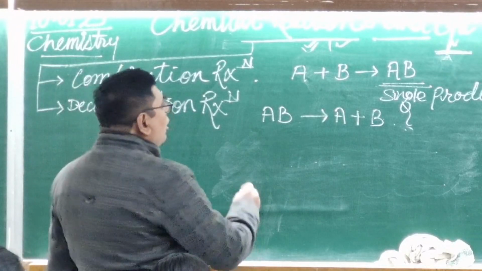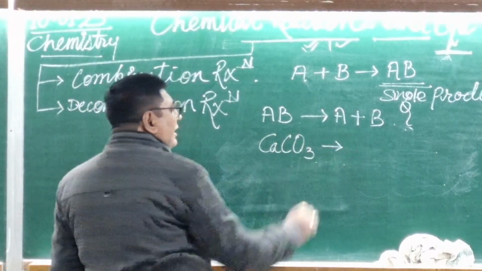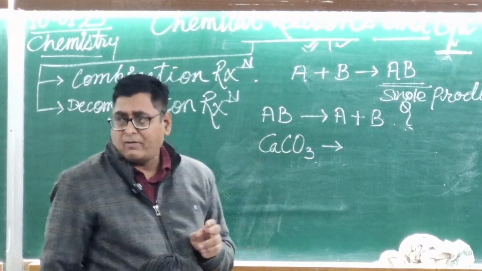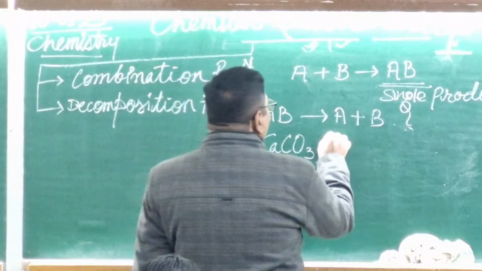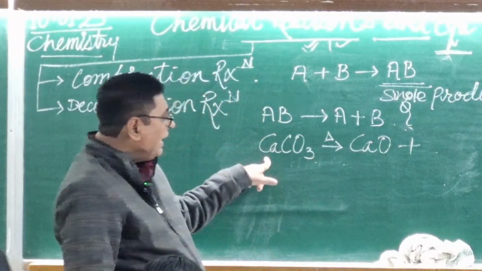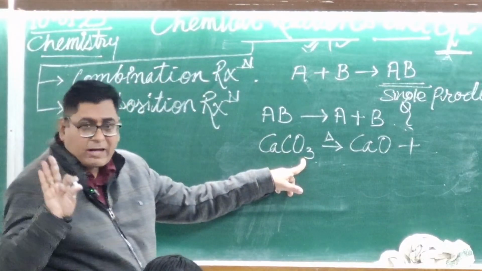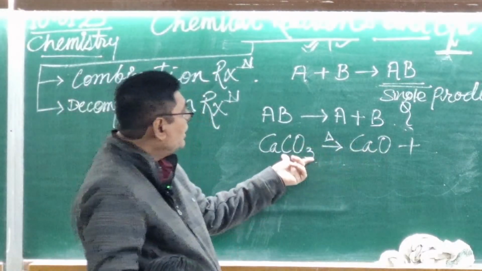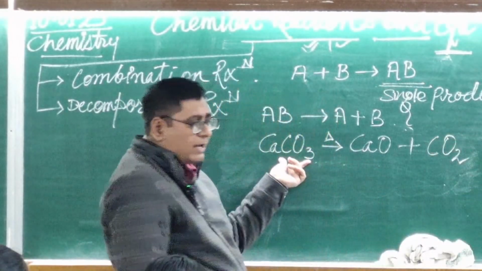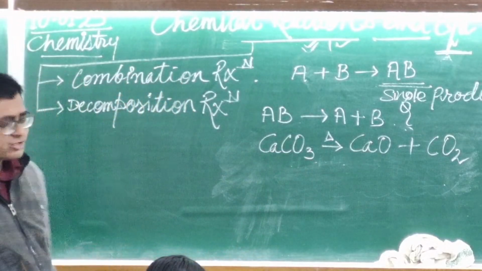Decomposition reaction. Look here, suppose CaCO3. Ca is calcium, CO3 is carbonate, so this is calcium carbonate. Whenever you supply heat, it decomposes into CaO. There are 3 O in the carbonate, 1 oxygen is here in CaO, and the remaining oxygen is 2. Now it will give CO2 gas. CO2 gas. This is called the decomposition reaction.